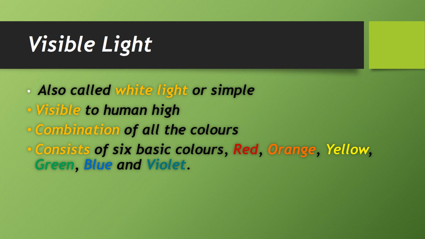Visible light actually consists of basic colors: red, orange, yellow, green, blue, and violet. Sorry, there are 7 colors. Basically there are 6 colors, but another color, indigo, is also there.